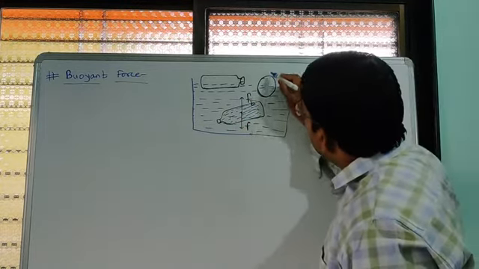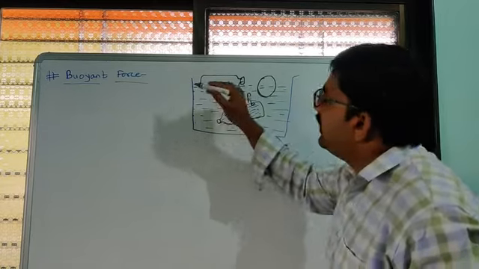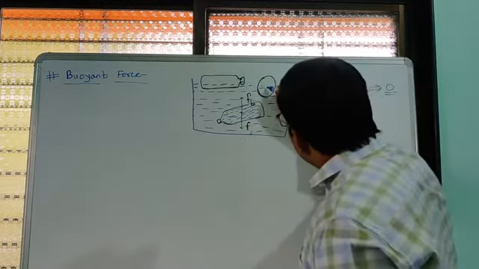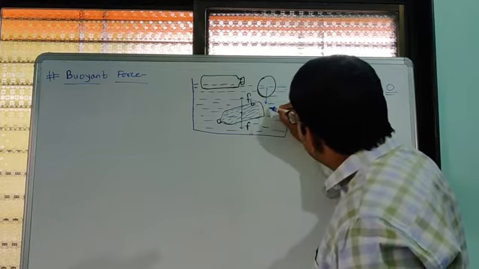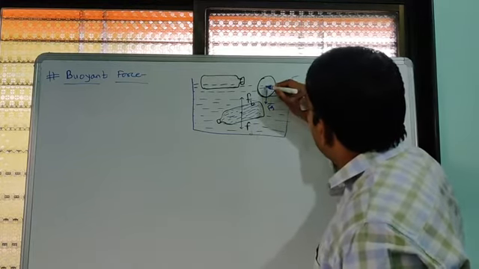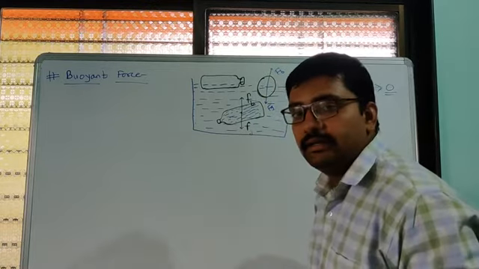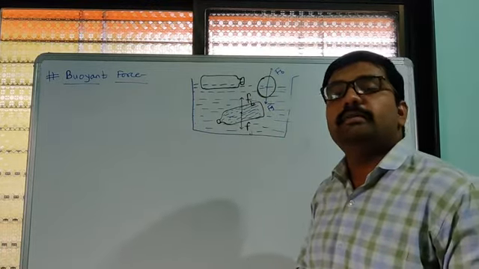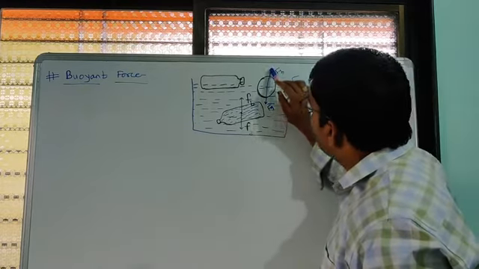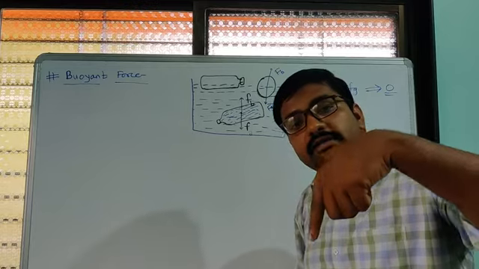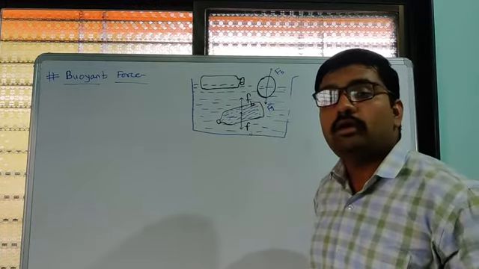Now, in case of this hollow plastic ball and hollow plastic bottle, what happens here? Again, the force of gravitation is in the downward direction and the force of buoyancy is in the upward direction. Always remember that the buoyant force is always upward and the gravitational force is always downward, toward the center of earth.